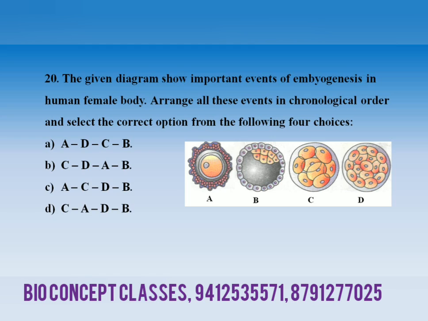So A, B, C, D, these are the different stages of development of fetus in the human female body. A option ADCB, B CDAB, C ACDB, and D CADB. Right? So this is all about the important questions for NEET 2020.